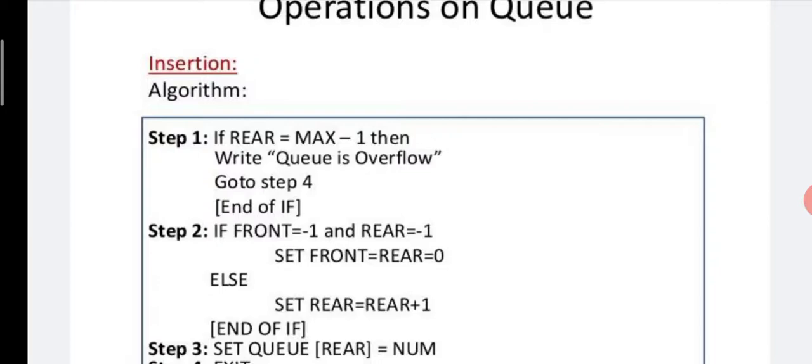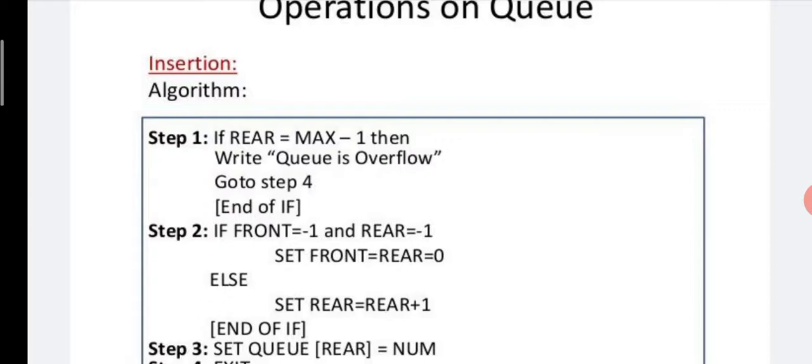4 means index of array starting from 0, means 0, 1, 2, 3 and 4. Total 5 locations are there. So max minus 1 means it's the last position.